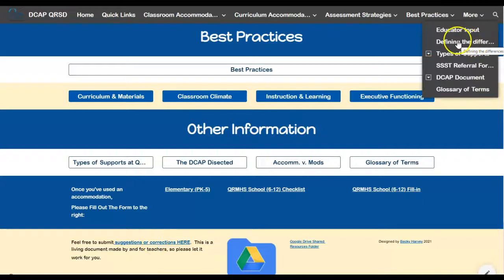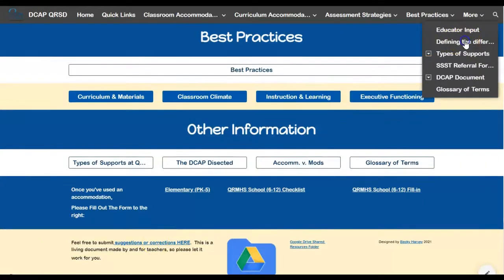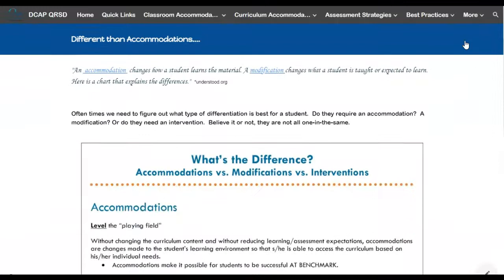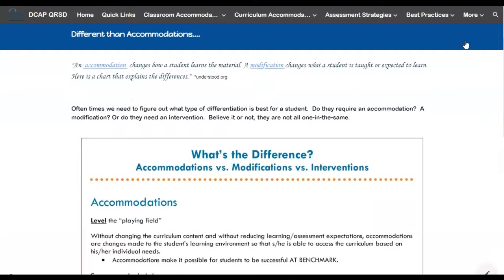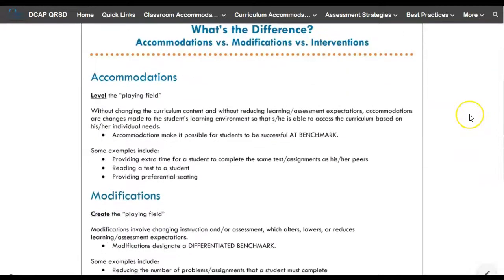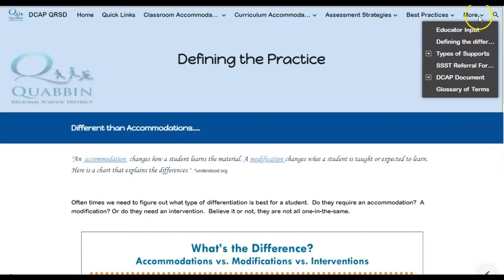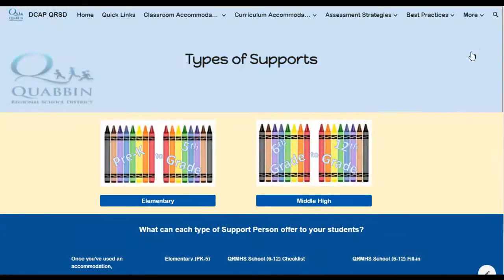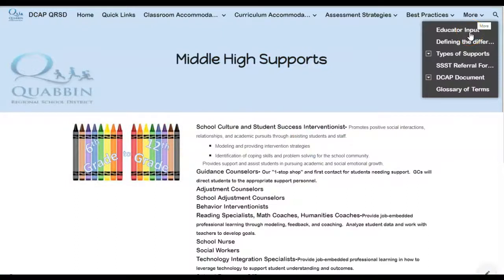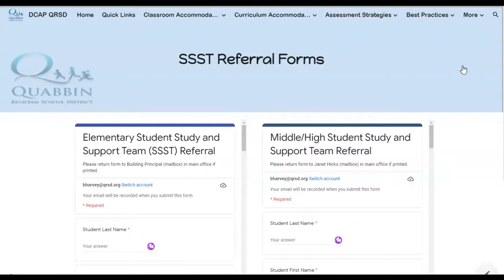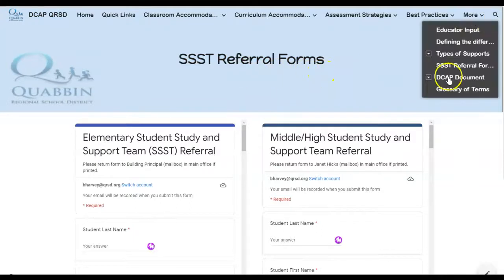Another thing that we have listed on the site is a document describing the differences between accommodations, modifications, and interventions. A lot of people get a little bit confused by that, so here we're laying it out specifically for you. We've also got a list of the different types of supports that you can find at all of our schools. We also have a direct link to our referral forms.